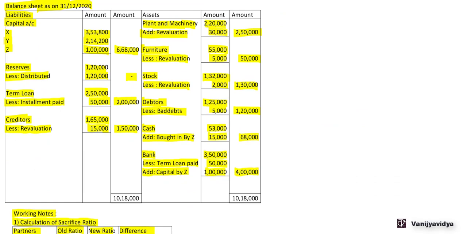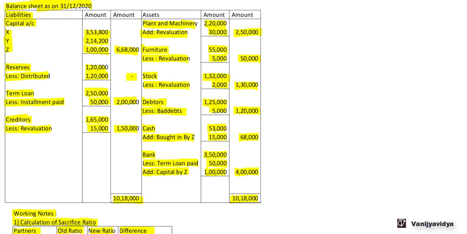Here in the balance sheet, let us find out the total of liabilities and assets. Total of assets is 10,18,000, total of liabilities is 10,18,000. So we have given effect to all the adjustments that are to be done before admission of the new partner, and this is our new balance sheet after admission of Z.